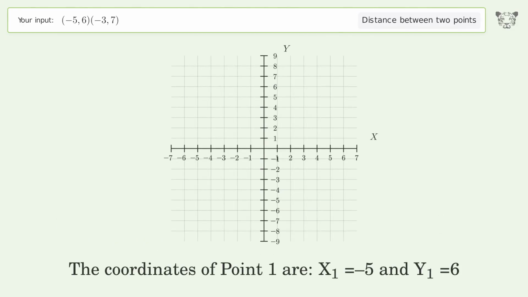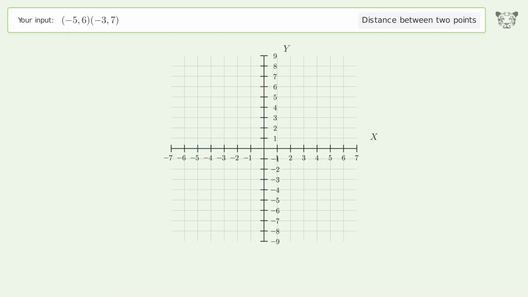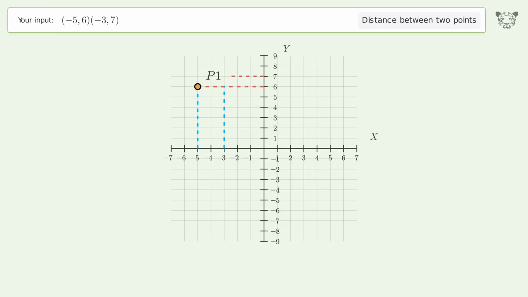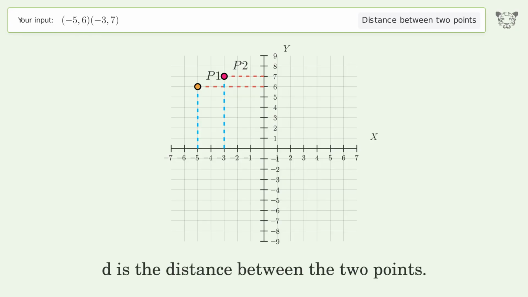The coordinates of point 1 are x1 equals -5 and y1 equals 6. The coordinates of point 2 are x2 equals -3 and y2 equals 7. D is the distance between the 2 points.